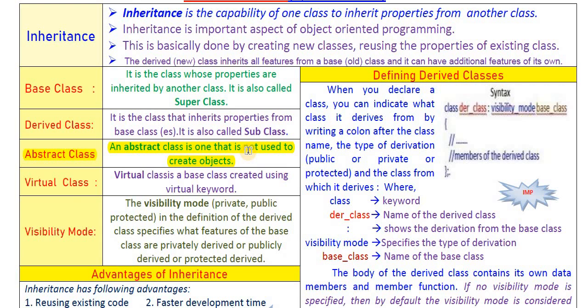Such a type of class from which we are not creating any object is called an abstract class. Simply, an abstract class is a class which is not used to create objects. An abstract class is used as a base class only.